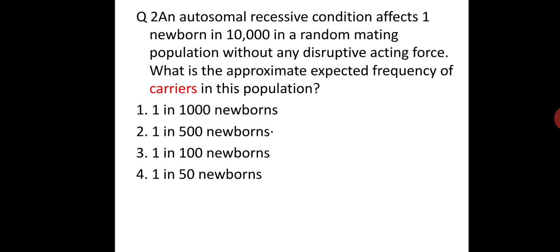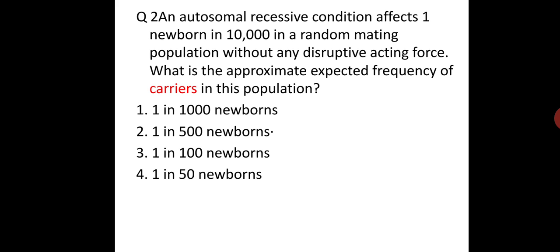Next question: an autosomal recessive condition affects one newborn in 10,000 in a random mating population without any disruptive acting force. What is the approximate expected frequency of carriers in this population? This question is straightforward, from the Gardner book.